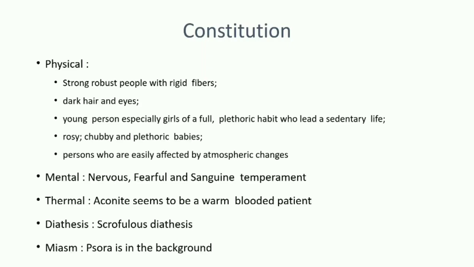What is the meaning of plethoric? In earlier days, anemia was called plethora, meaning a whitish look. So plethoric habit leads to sedentary life.